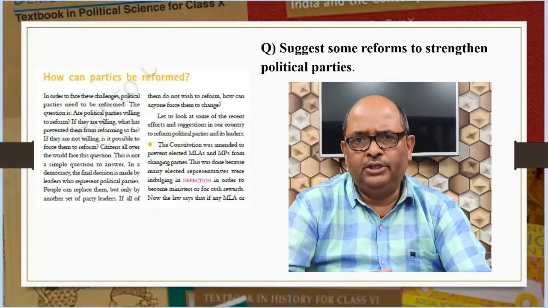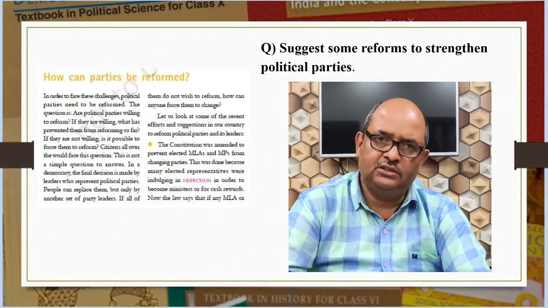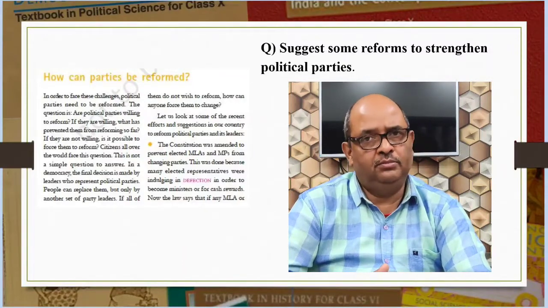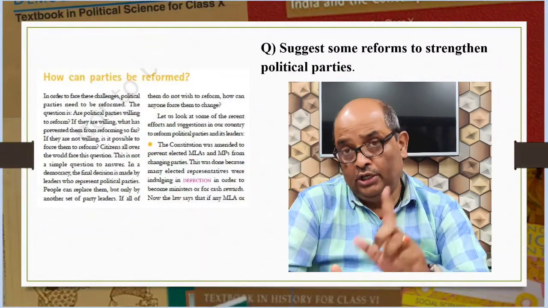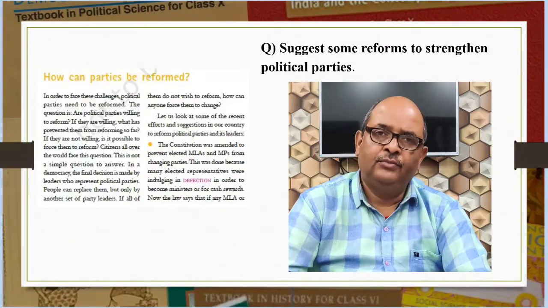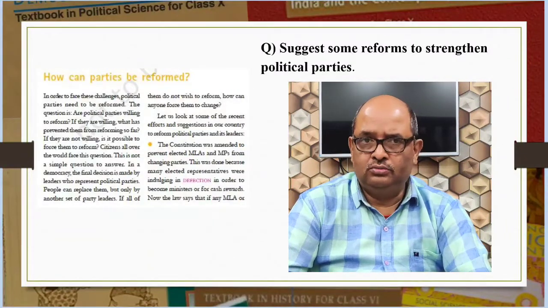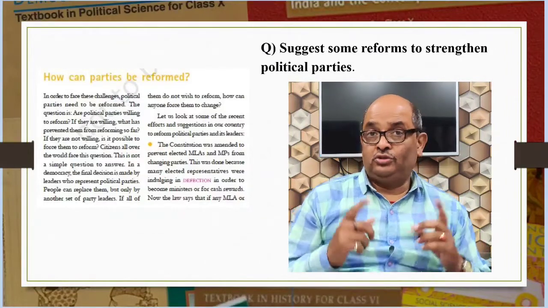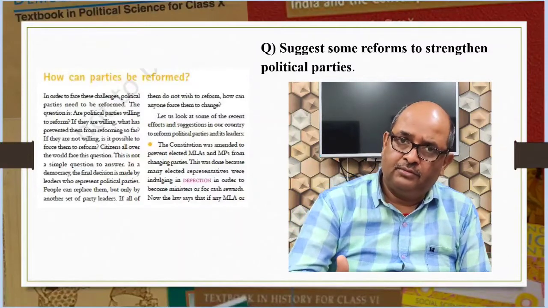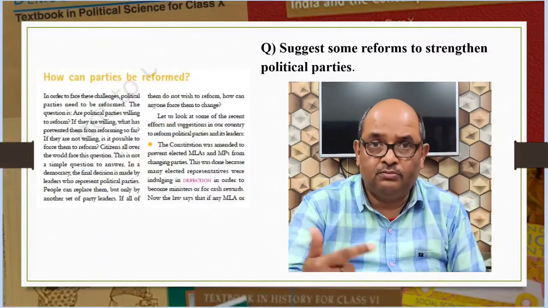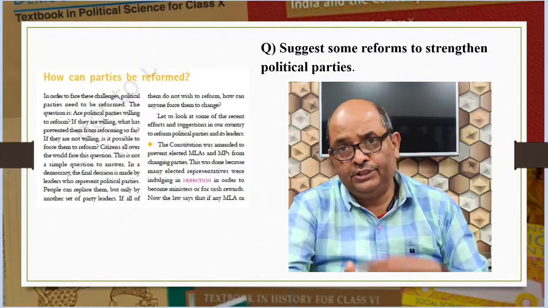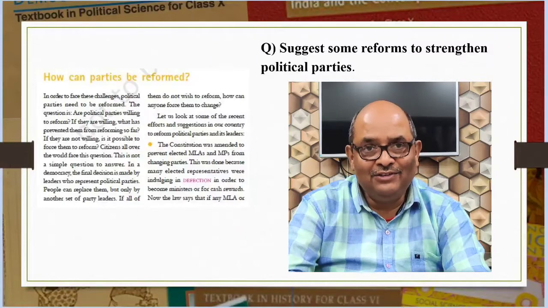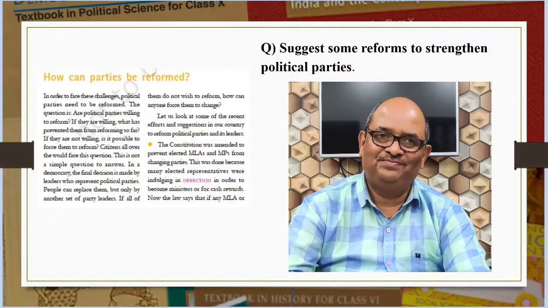More women should be nominated as candidates to contest elections on party tickets. There should be a quota for women in decision-making bodies. Election should be funded by the state. This measure would reduce the influence of money power in politics. And the most important, people should put pressure on political parties to reform themselves. There should be increasing participation of people who are reform-minded in the activities of political parties.